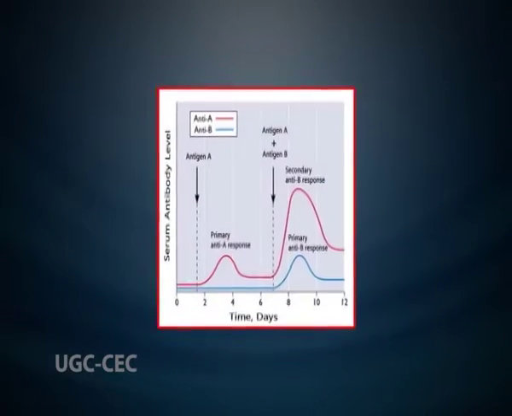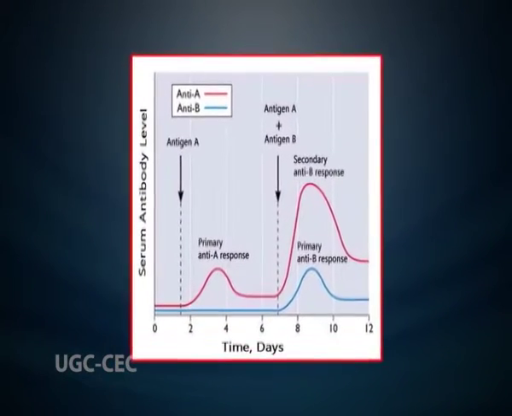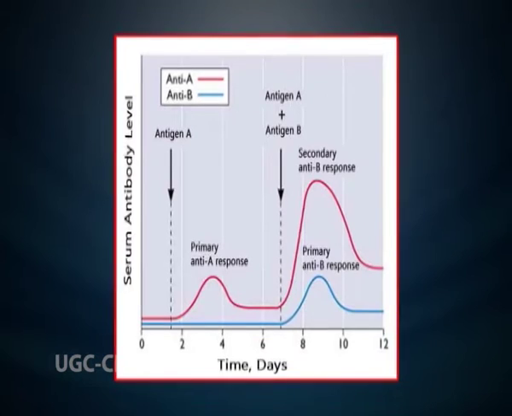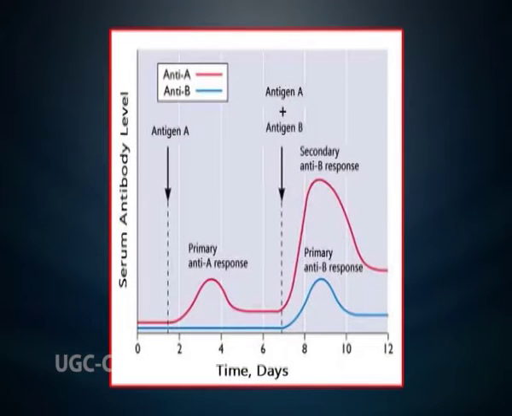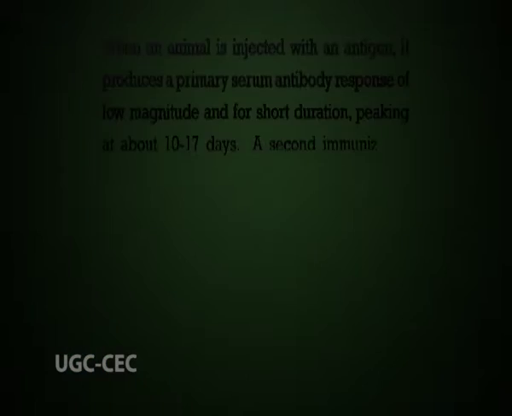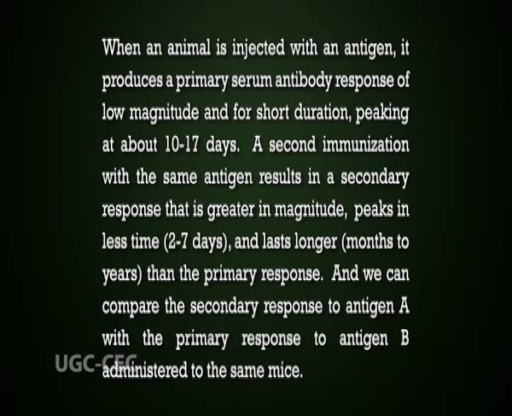This figure shows the differences in the primary and secondary response to injected antigen. It reflects the phenomenon of immunological memory. When an animal is injected with an antigen, it produces a primary serum antibody response of low magnitude and for short duration, peaking at about 10 to 17 days.